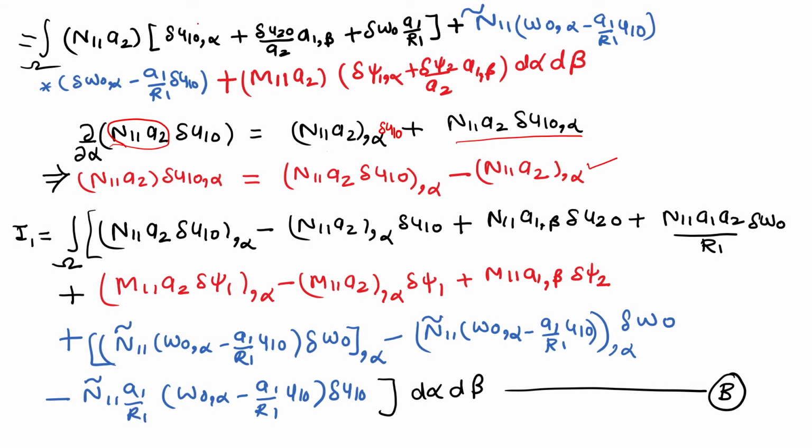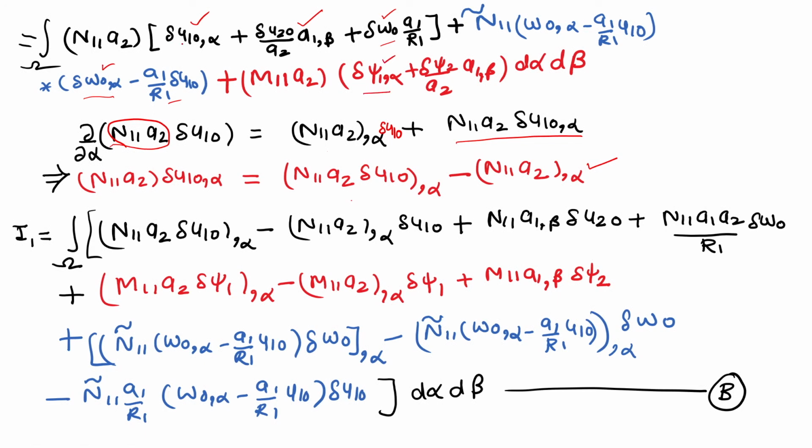So this term will give you two terms. One will go to the boundary, that whole derivative with respect to alpha, and the other term will remain on the area. Same way here we need not do anything, and here also we do not do anything because there is no derivative. But there is a derivative in the nonlinear term in the first term and in the moment term.